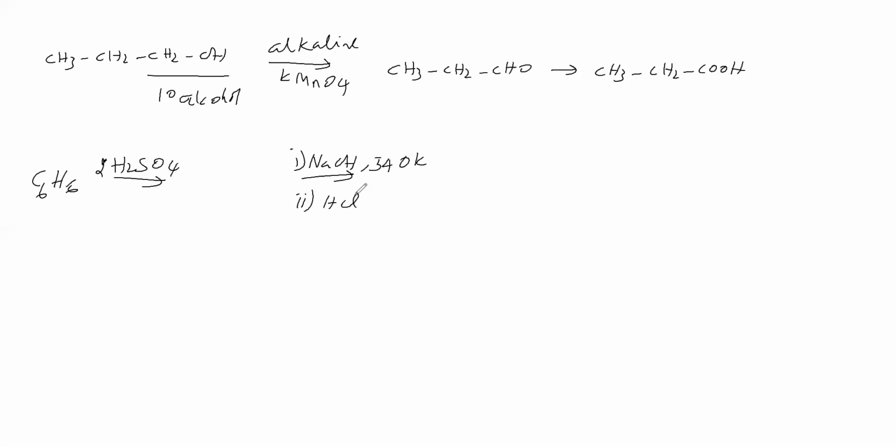What is the product we are getting in this one? Now first, C6H6, what is the possibility? Benzene. Okay, C6H6 in the sense benzene.